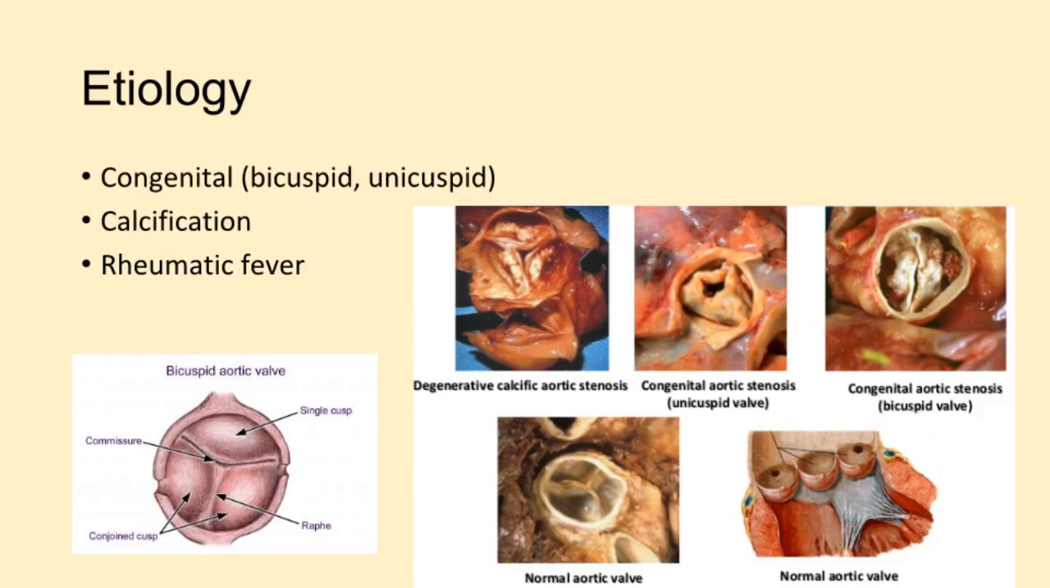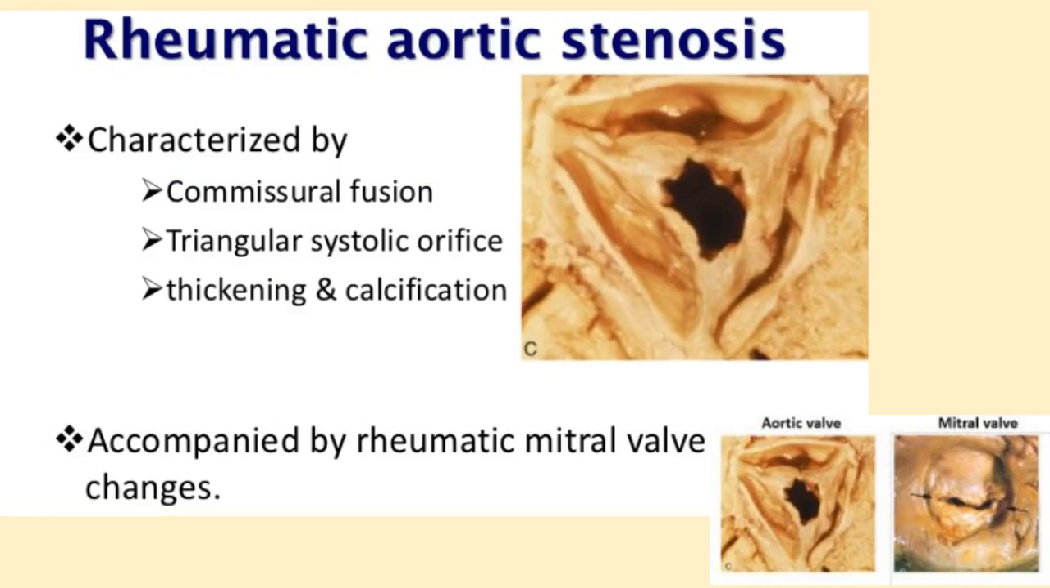Causes of aortic stenosis can be classified into 3 groups. Firstly, congenital causes. Secondly, it can be due to calcification. And finally, as a complication of rheumatic fever. This shows how an aortic valve stenosis looks due to rheumatic fever. Generally, aortic stenosis is often accompanied with mitral valve stenosis.